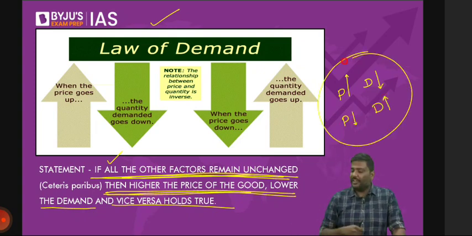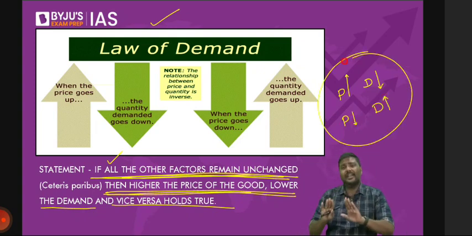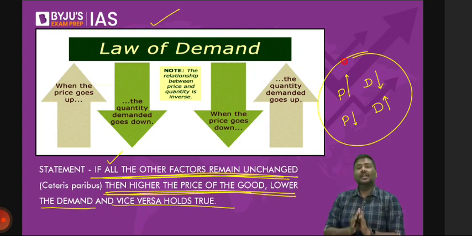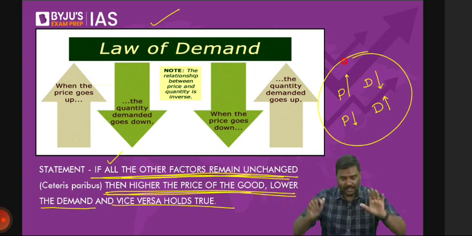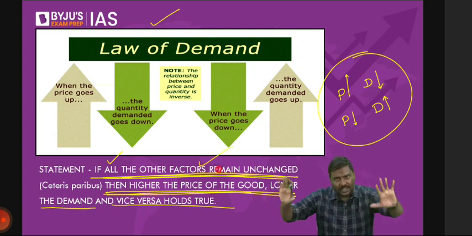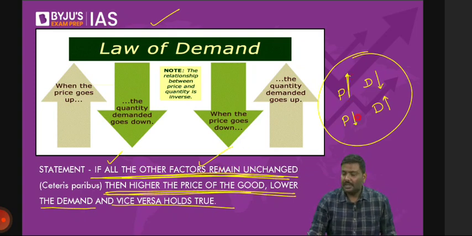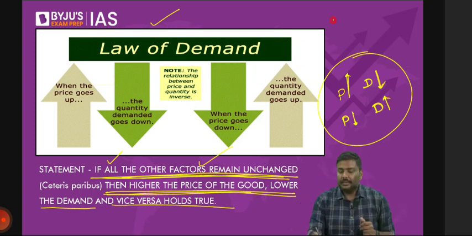I'll repeat it. It's simple. Do not complicate it. Trust me, it's simple. If nothing else changes in the economy and the price of the product goes up, the demand for the product goes down. And if the price of the product goes down, demand for the product goes up. Or else you can put it in a very simple way: price and demand are inversely related.